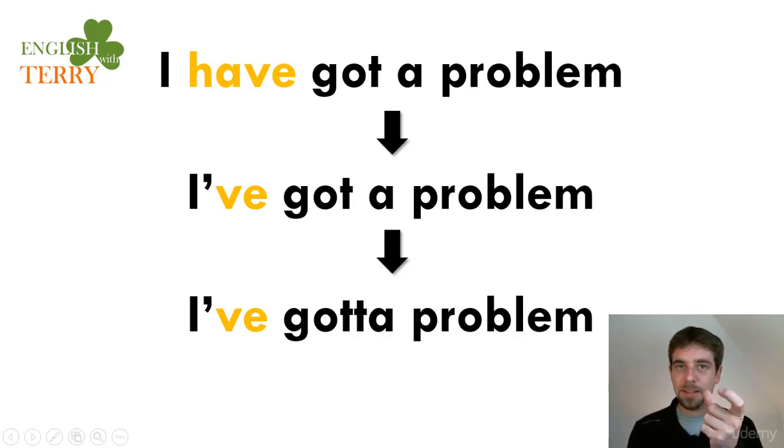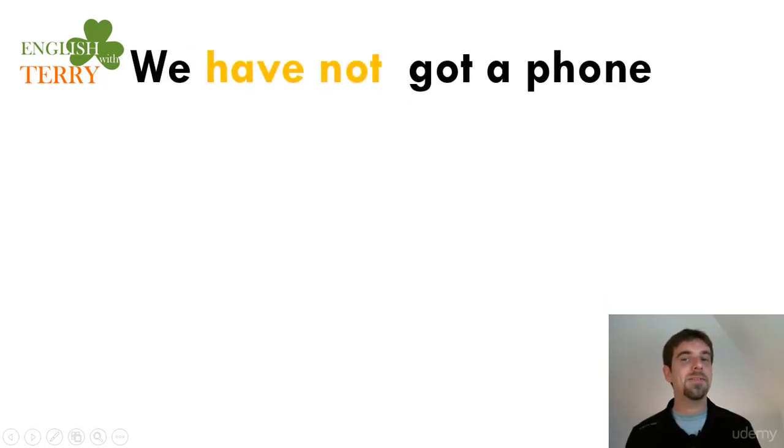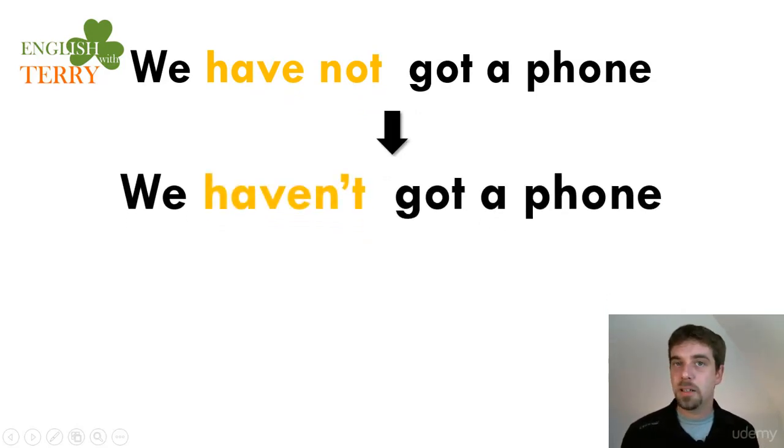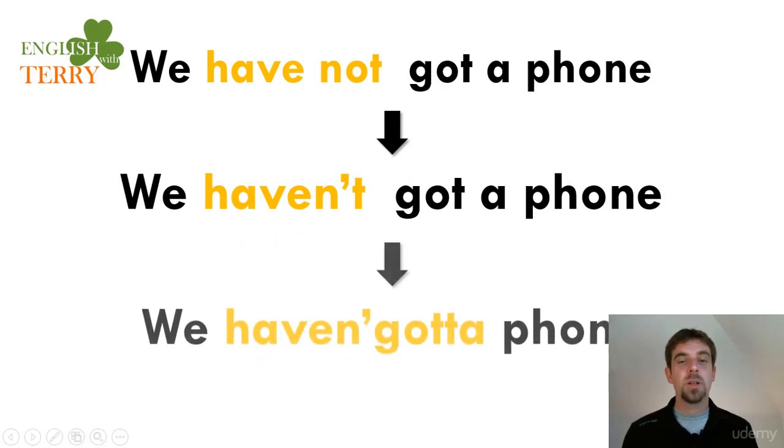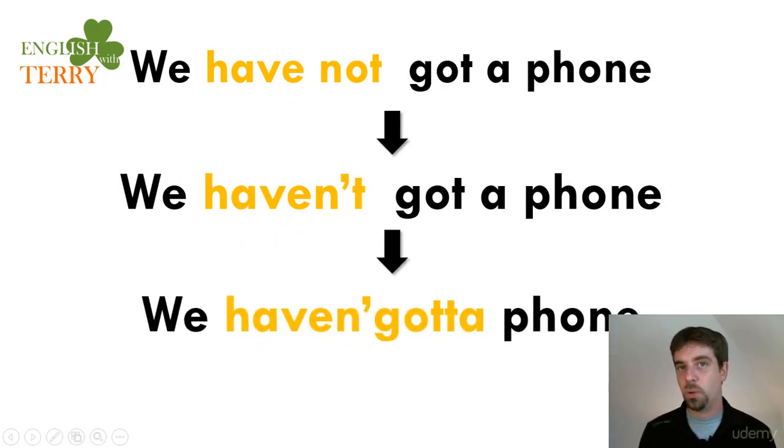So it's connecting. We have not got a phone. We haven't got a phone.